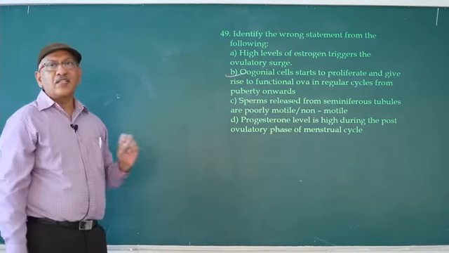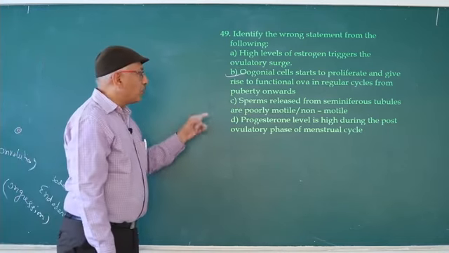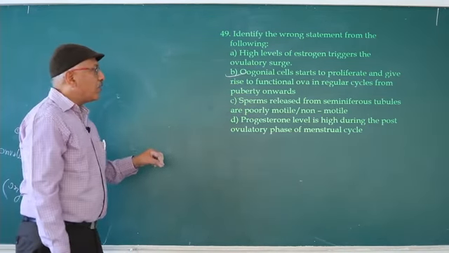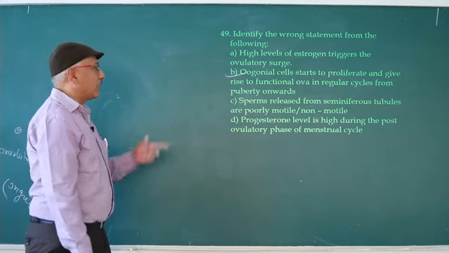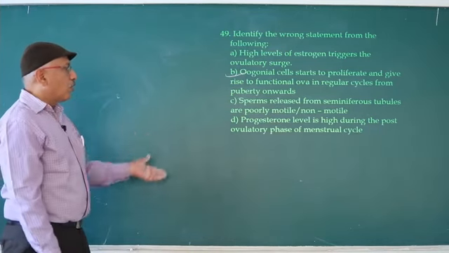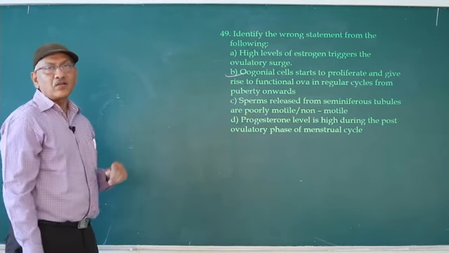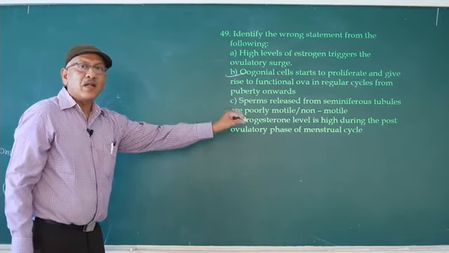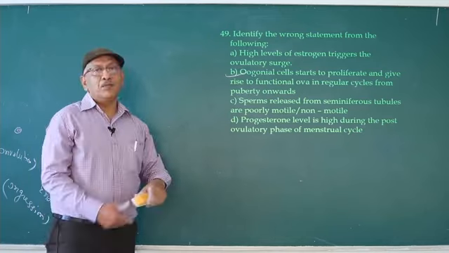That's why the second statement is wrong. Third, sperms released from seminiferous tubules are poorly motile or non-motile. Correct. In the epididymis they become motile and active. D, progesterone level is high during the post-ovulatory phase from the 15th to the 25th or 26th day. That is also correct, since progesterone increases the thickness of the endometrium. So the answer is B.